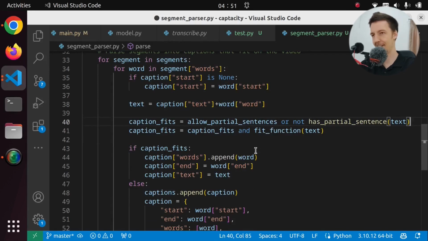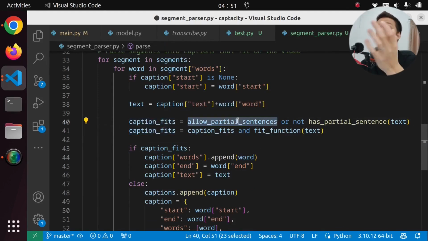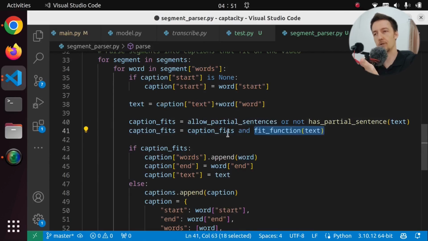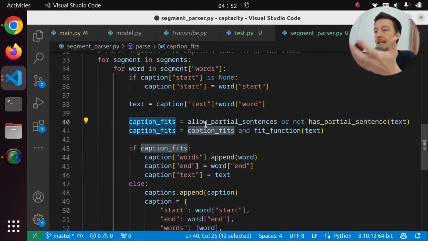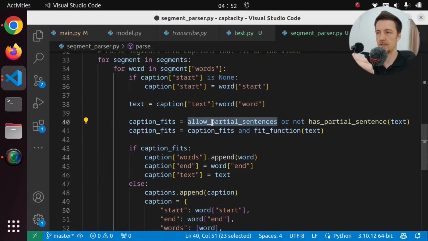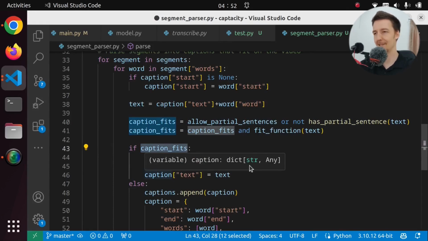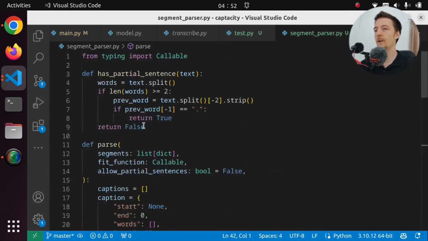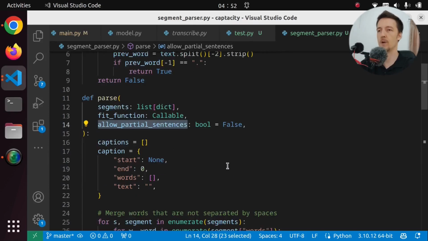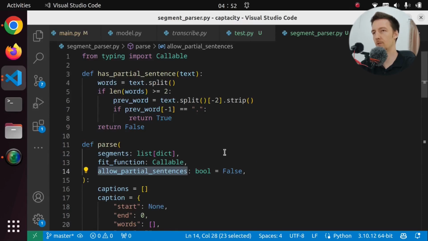Does that make any sense? So first we check if we allow partial sentences, then this will be true. And then we say, if that was true and fit function is also true, then we do this. But if we don't allow partial sentences, then if we have partial sentences, then this will be false. And then this will be false too. So then this will be false. That makes perfect sense, doesn't it? So now we can define here whether we want to have partial sentences or no. Which is kind of a bad name. I don't know what to call this thing.